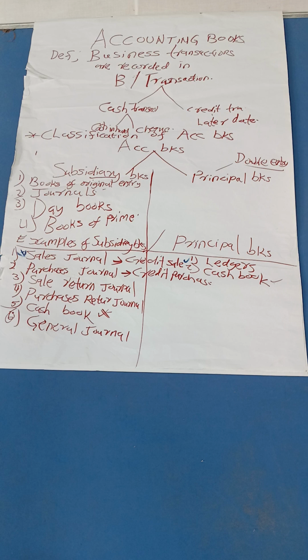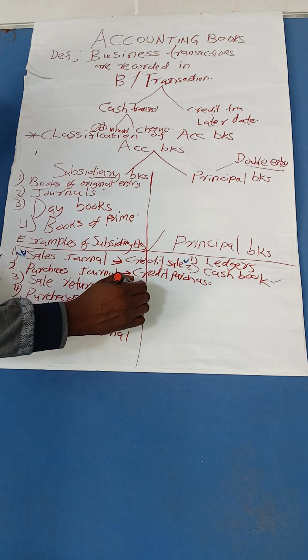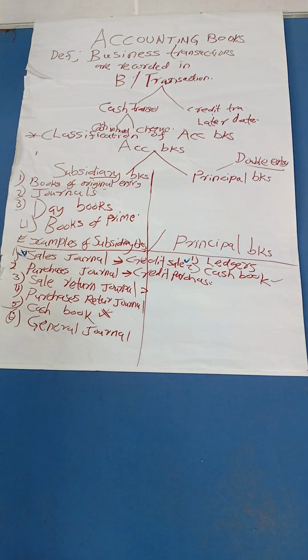Good. We have sales return journal. Wonderful. What is the purpose of this book? In other books you can find it called return inward journal. Remember, you can sell goods to your customers. When they reach where they are going, they realize the goods you sold to them are maybe in excess, or those goods are of poor quality, or those goods do not go with their taste and preferences.